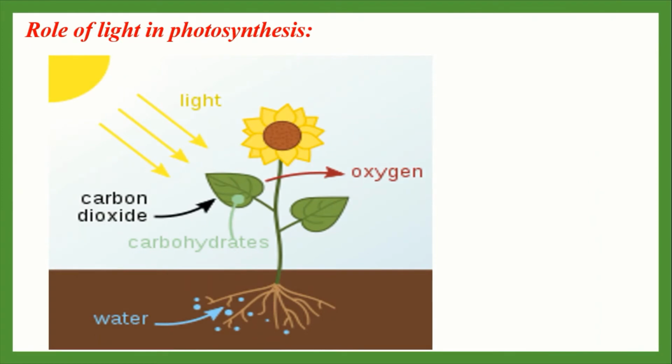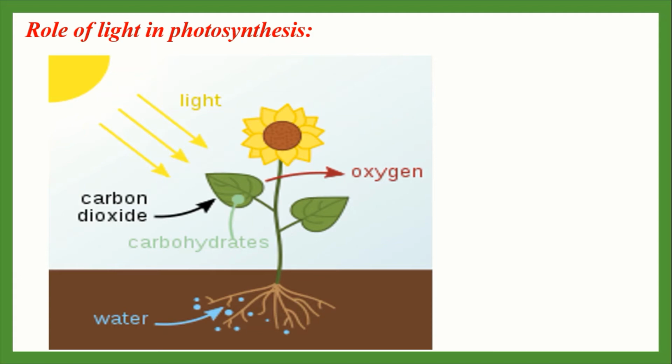Now everybody see the role of light in photosynthesis. The importance of light in photosynthesis is immense. For the production of carbohydrate from water and carbon dioxide, the source of required energy is light. Sunlight also takes part in the development of chlorophyll. With sunlight, when stomata are opened, carbon dioxide can enter the leaves and take part in the production of food.